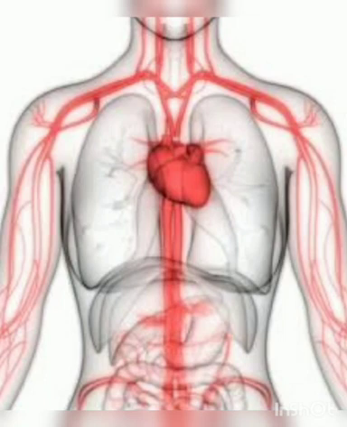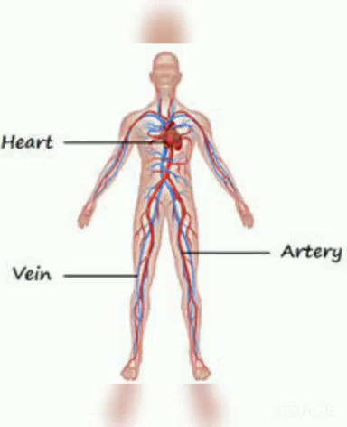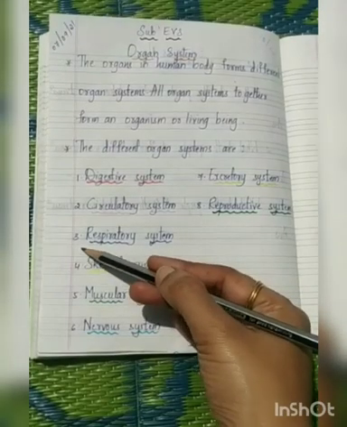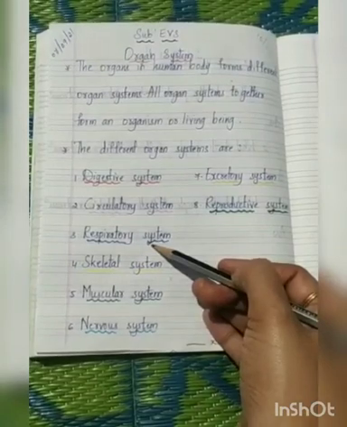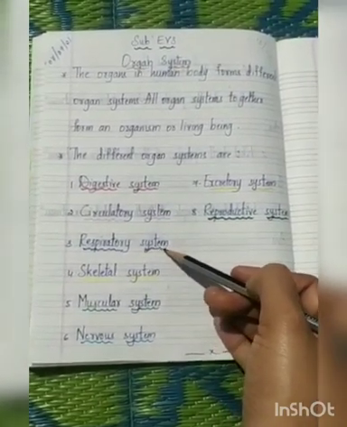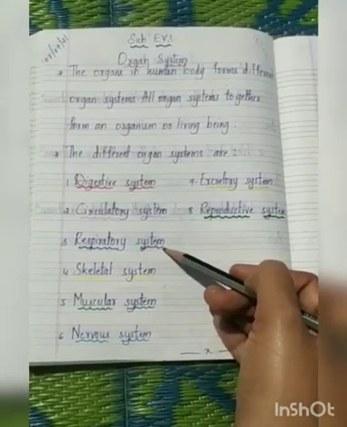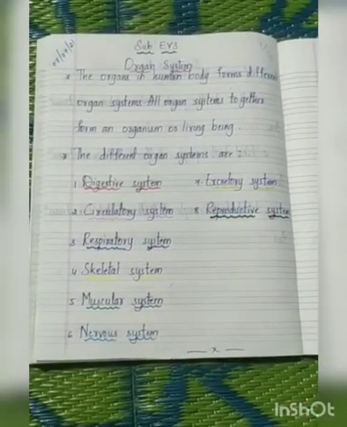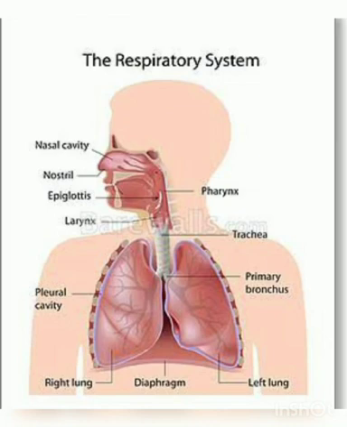To keep our body healthy, the blood should be running in our body with the help of the circulatory system. Understood? Third one, respiratory system. How does it work, children? Now I am going to show you the picture. This is the picture of the respiratory system.